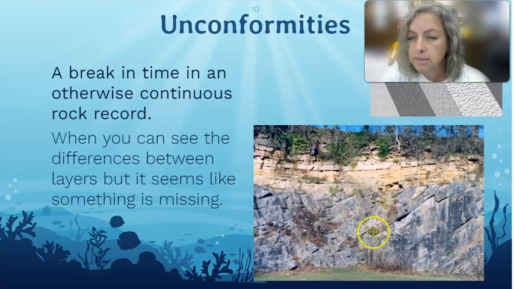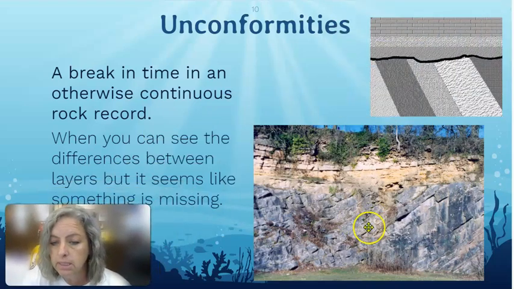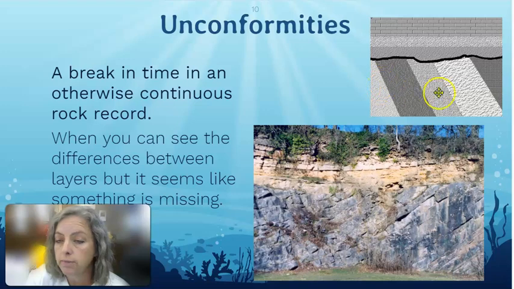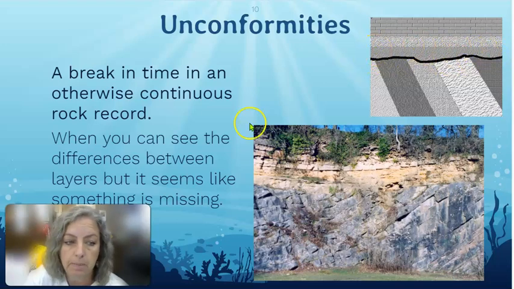And it caused this set of layers to be jutted or tilted to the side, and then these layers were laid down afterward. We're not sure what happened. That's missing. That information is not with us. And so we call that an unconformity. We can see an illustration of an unconformity here too, where you have these layers here, and then there's this break in time or this unconformity, and then we have some new layers on top of that.